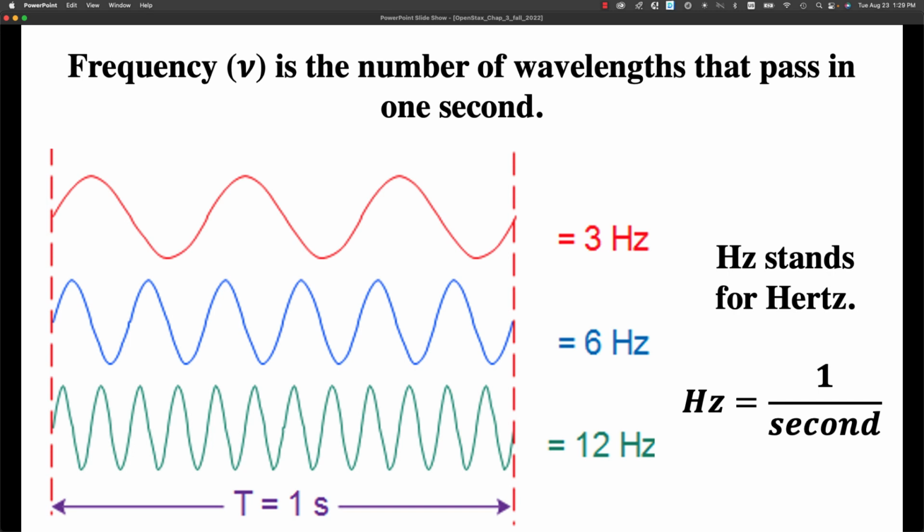Frequency is the number of wavelengths that passed in 1 second. And so we're plotting the x-axis time. If we look at the red one, we have 1 wave, 2 waves, 3 waves, and so that would give us 3 wavelengths passed in 1 second. We'd say that was 3 hertz. Hz stands for hertz. A hertz is 1 over a second. If we look at the blue, we have 1, 2, 3, 4, 5, 6, and again that would correspond to 6 hertz. And so it's the number of wavelengths that pass in 1 second.